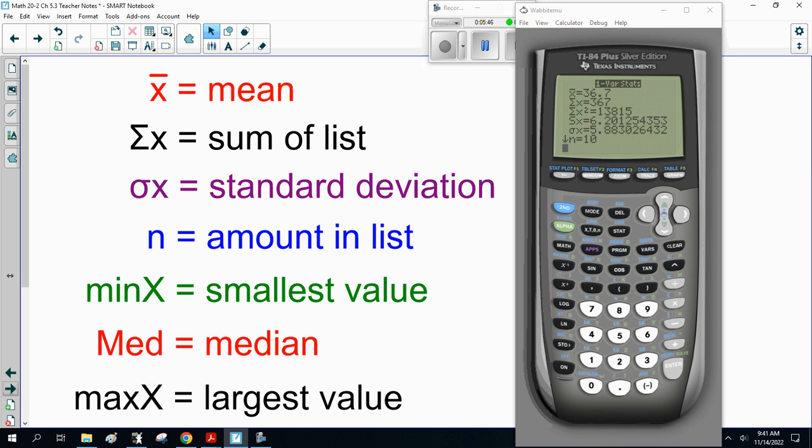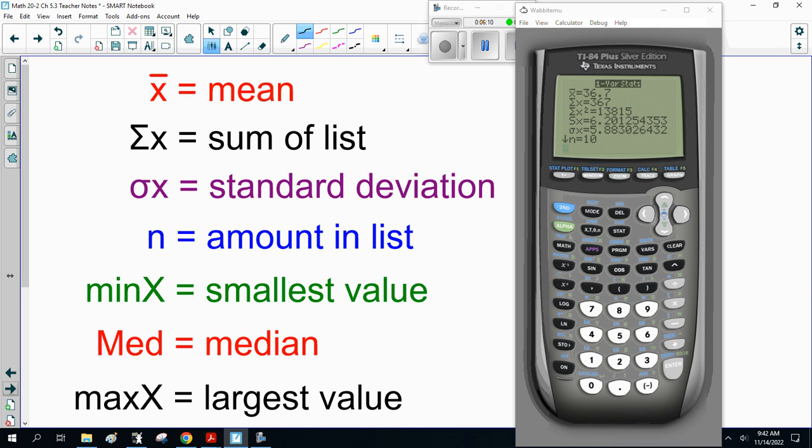Now this is for Anna. She has an average, the mean, of 36.7. The sum of the list is 367, so you add all the goals together.